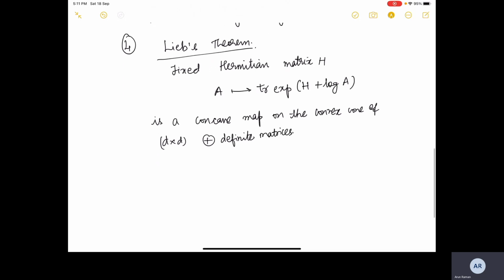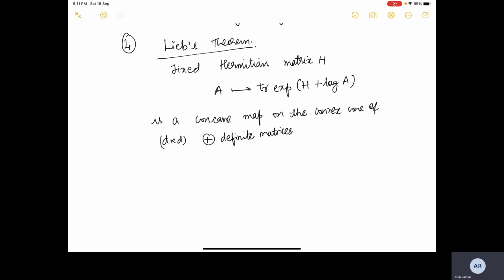Okay, so we will not be proving Lieb's theorem, and we will start today's discussion by proving a corollary of Lieb's theorem.